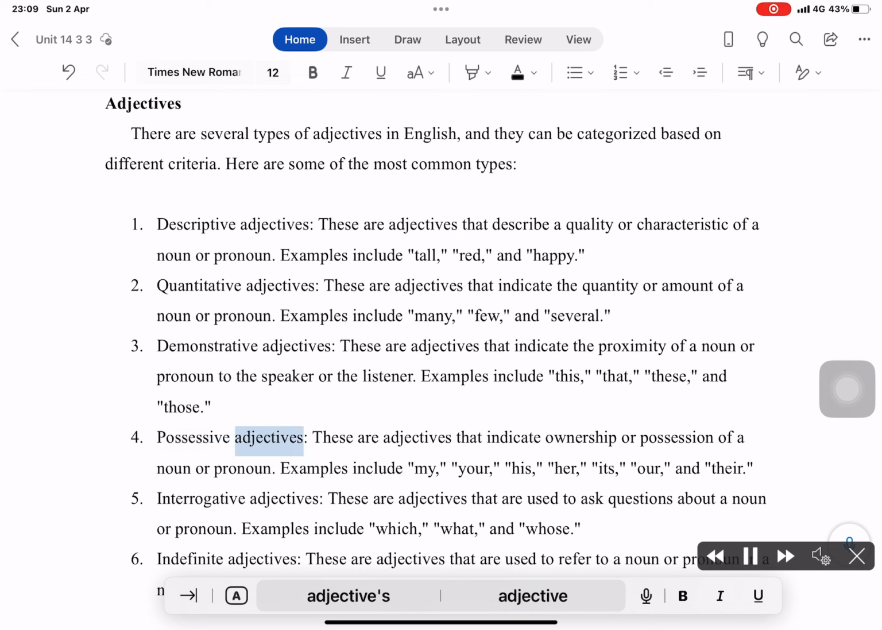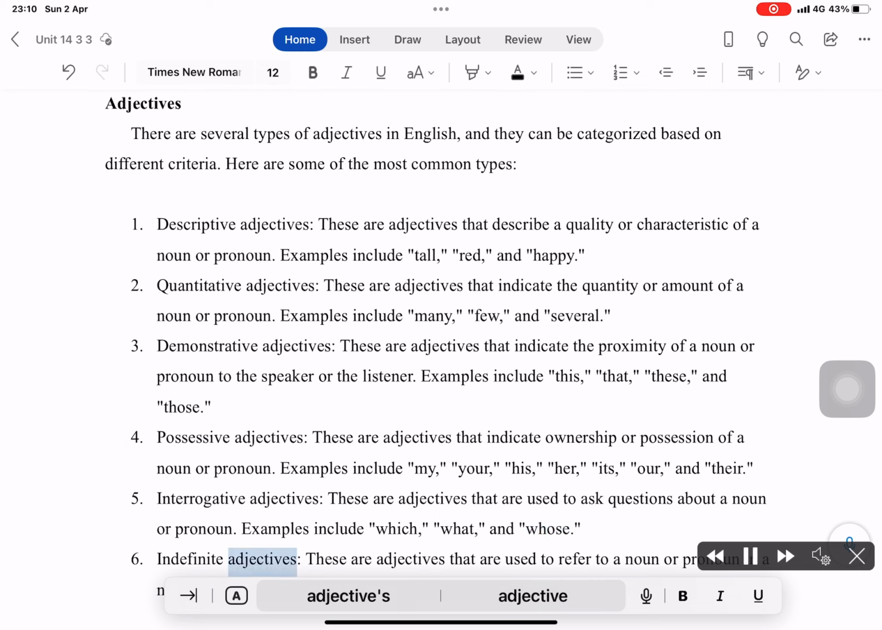Possessive adjectives. These are adjectives that indicate ownership or possession of a noun or pronoun. Examples include my, your, his, her, its, our, and their. Interrogative adjectives. These are adjectives that are used to ask questions about a noun or pronoun. Examples include which, what, and whose.